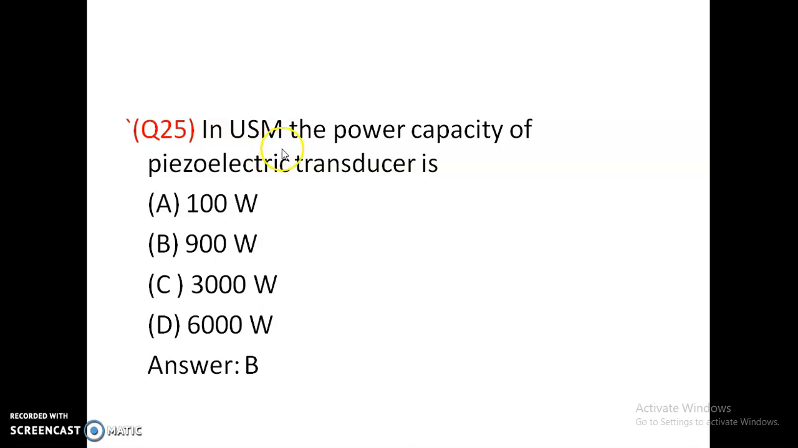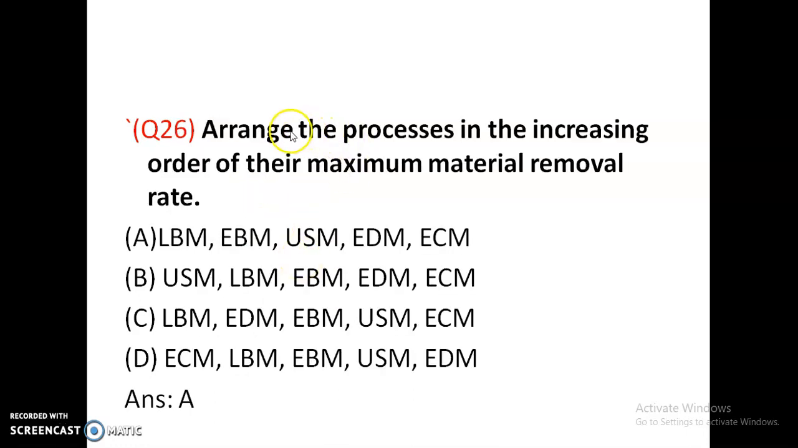In USM, the power capacity of piezoelectric transducer is 100 watt, 900 watt, 3000 watt, 6000 watt. The power capacity of piezoelectric transducer is 900 watt. Arrange the processes in the increasing order of their maximum material removal rate. Okay, option A, material removal rate is very less in laser beam machining. Material removal rate is higher than LBM in EBM, electron beam machining. Then ultrasonic machining has the next higher material removal rate, and EDM has the next higher material removal rate, and ECM has a